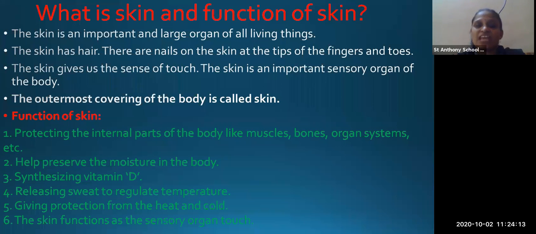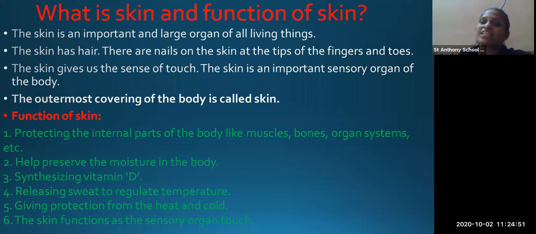The skin has hair. You can see the skin has hair. Even at the tip of your finger, it has nails also. On your toes and your fingers, you have nails also. The skin gives a sense of touch. So you can feel the sense of touch. For example, hot and cold. If the water is too hot, you will remove your hand immediately. If the water is too cold, you will say, oh, so cold it is. So the skin gives the sensation of hot and cold things.